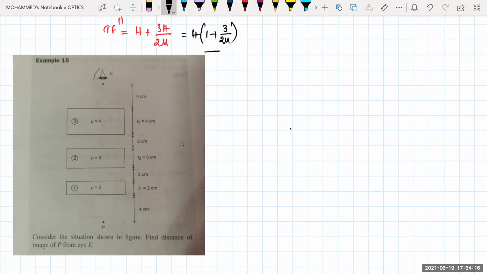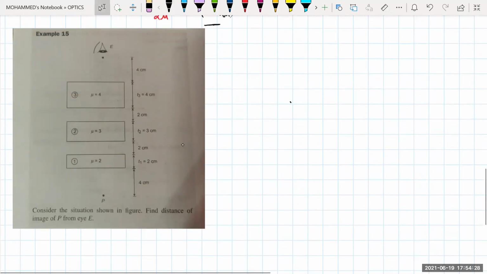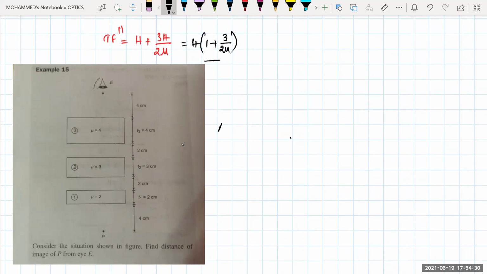Now see this question. Consider the situation shown in the figure. Find the distance of the image of the P from your eye. Tell me, where is this one right now? How many slabs are there in between right now? There is slab 1, slab 2, slab 3.